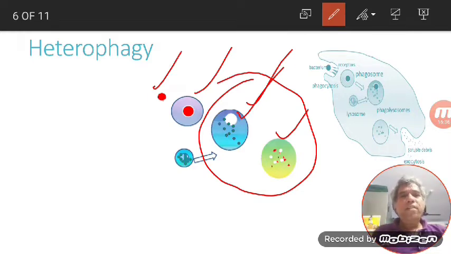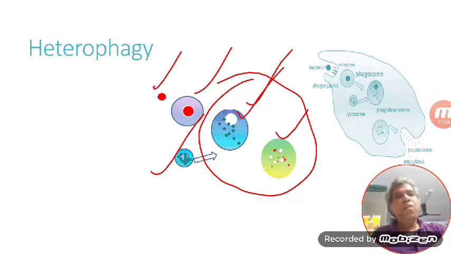The cellular contents are being digested. Now heterophagy is completed. So first the food particle came, later the phagosome was formed, later it fused with the lysosome, and the particle that is formed by this fusion is called a heterophagosome, inside which digestive enzymes are released and the food is being digested. Okay, now let us see how autophagy occurs.